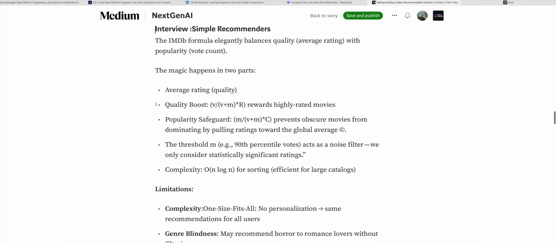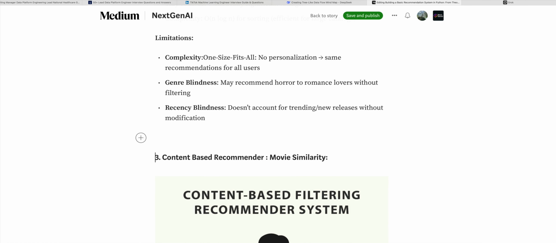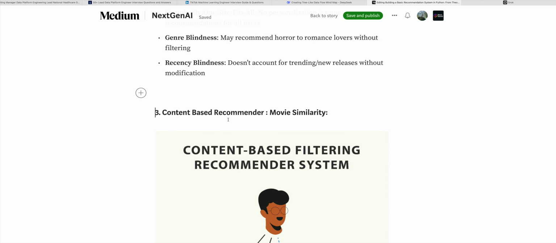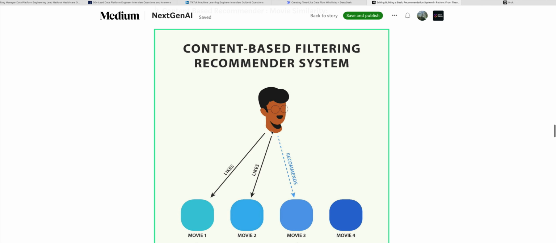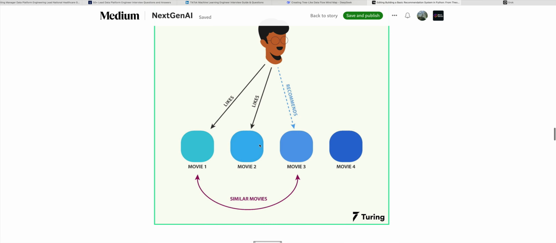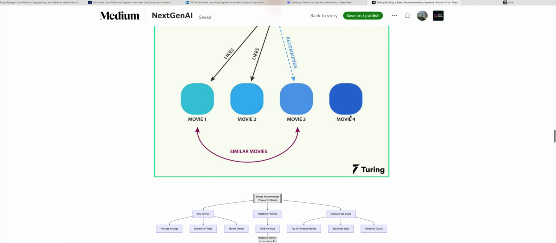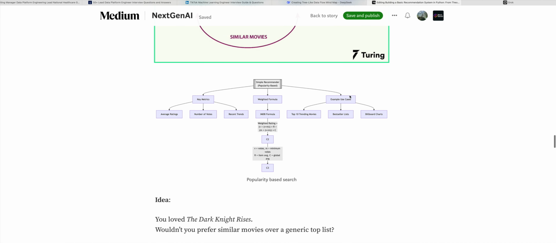Okay, some of the interview questions you can go through. Now the next one we are going to talk about is the content-based recommendation system. Similar movies: if you like A, you like B, like C. Then you have a preference of genres, which ones you like, or based on some movie description and so on. With so many columns, it recommends you the movie.